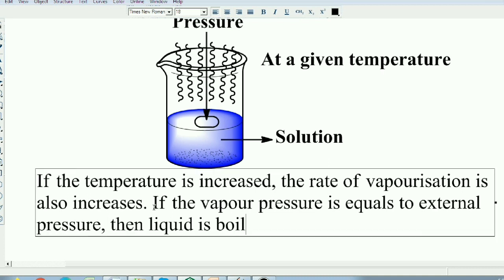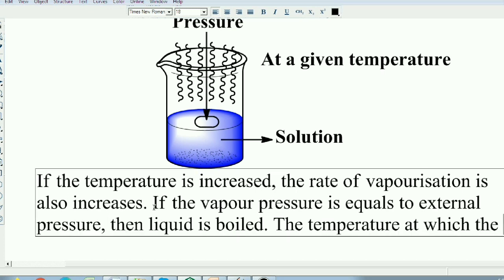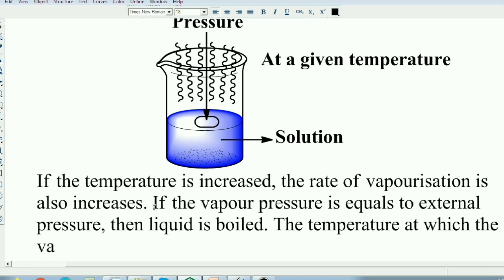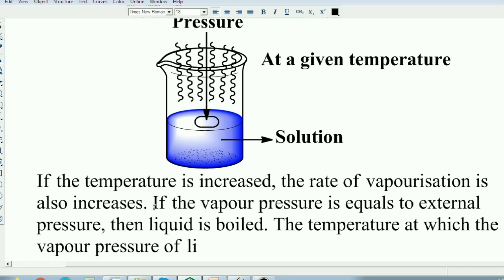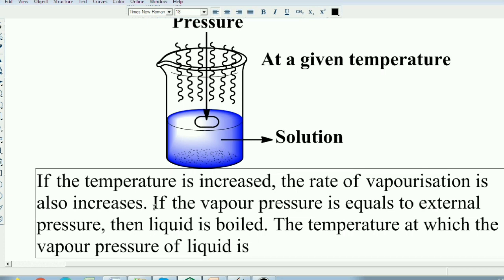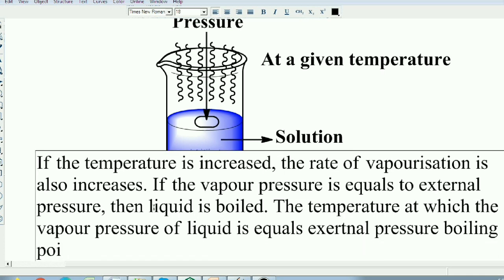So students, the temperature at which the vapor pressure of a liquid is equal to the external pressure is known as the boiling point.